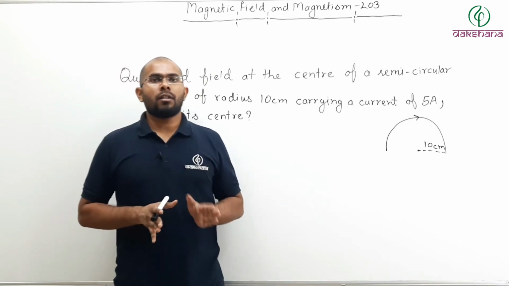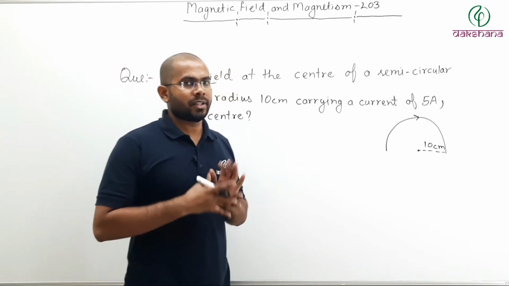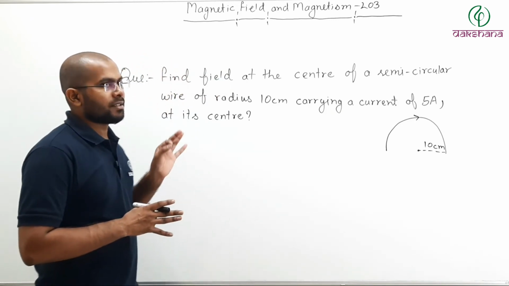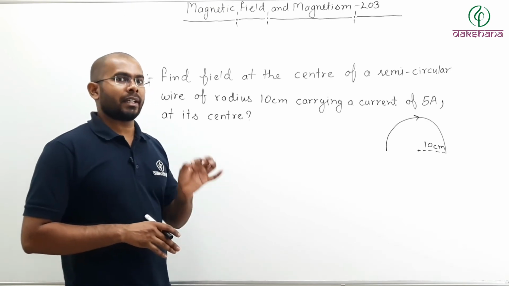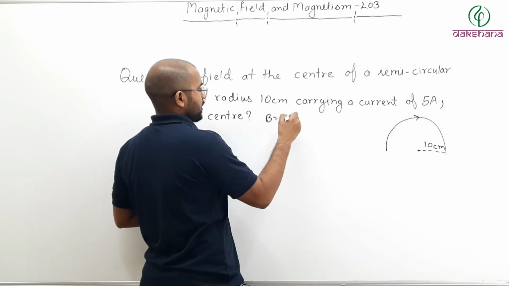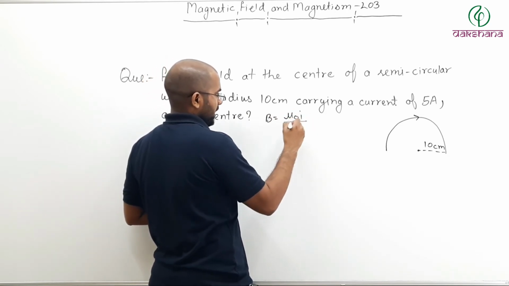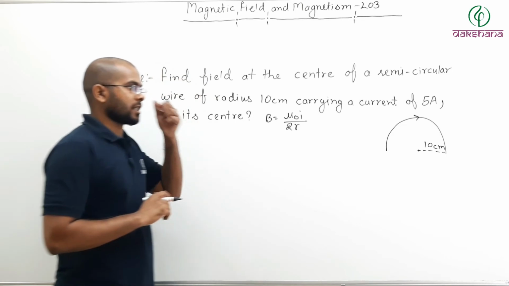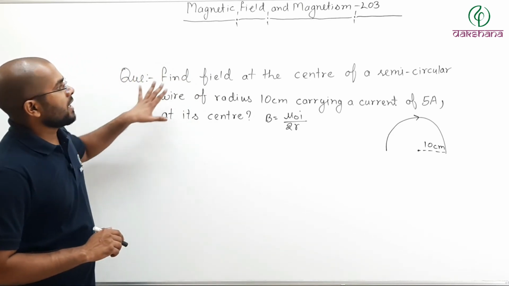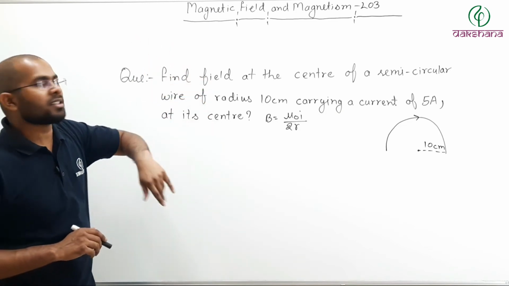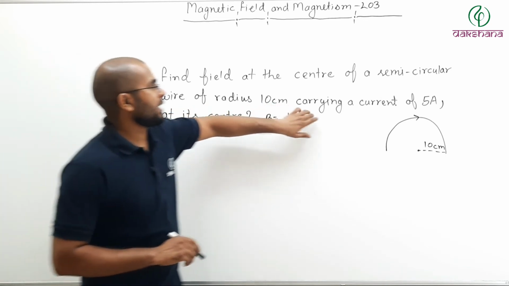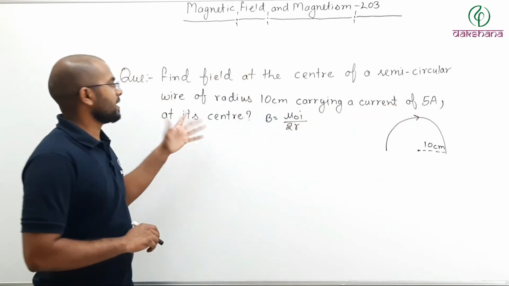So let us solve a question based on what we have just studied. We just studied the magnetic field at the center of a current carrying loop. Now what was the formula? The formula was B equals mu naught I divided by twice of R, where R is the radius of the loop. Now in this question it is given: find the field at the center of a semicircular loop wire of radius 10 centimeter carrying a current of 5 ampere.